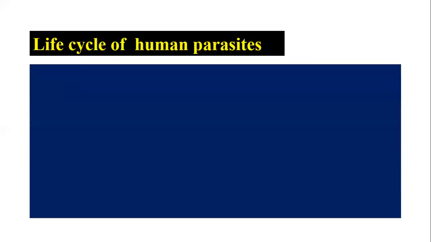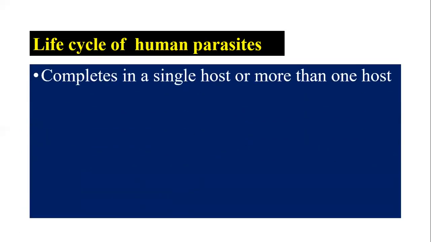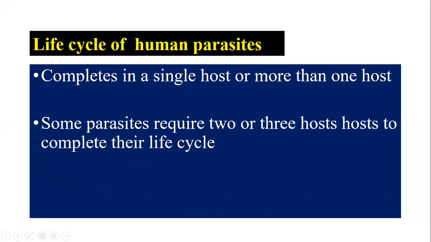Life cycle of parasites in humans completes in a single host or more than one host. Some may take only one host, some may need two or three hosts to complete their life cycle.